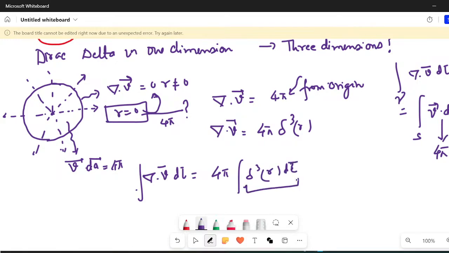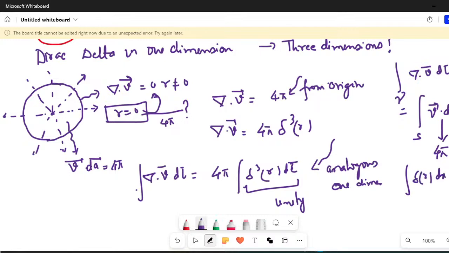Now this should be equal to unity. This is analogous to your one-dimensional result, because in one dimension we had integration Dirac of x dx equal to 1. In 3 dimensions, Dirac cube r d tau should be equal to 1. Now if this is 1, you are getting 4 pi, and you have rectified the problem.